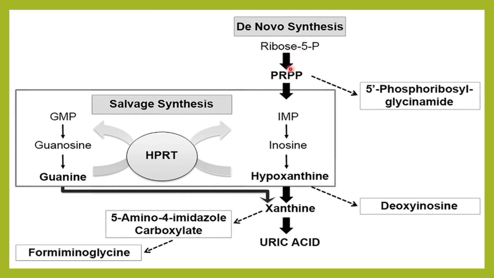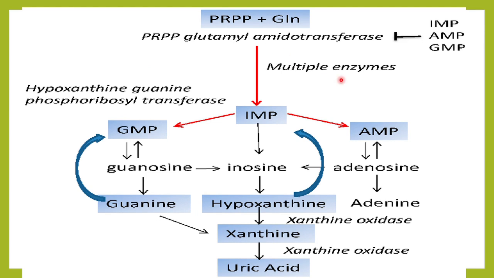So I have told you that this is a de novo synthesis wherein we form the IMP, inosine monophosphate, and then this IMP forms GMP and AMP, and this is a salvage pathway where we are reutilizing adenine and guanine and using it again to form the purines, whereas the end product of both of these pathways is uric acid.